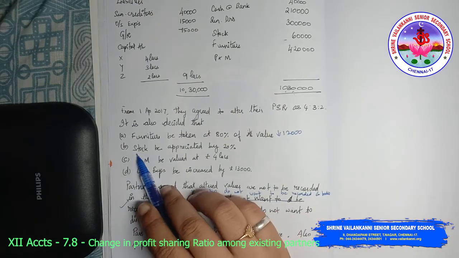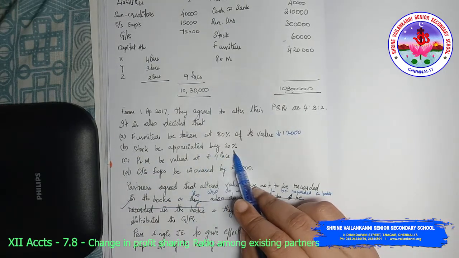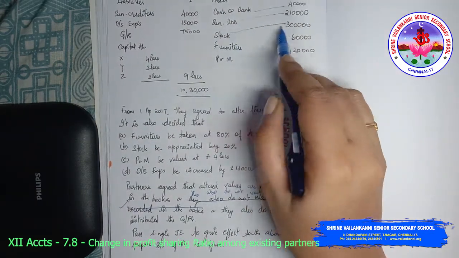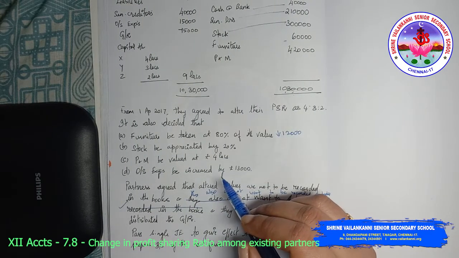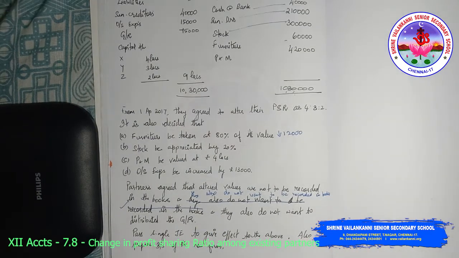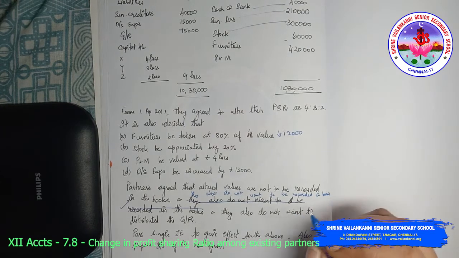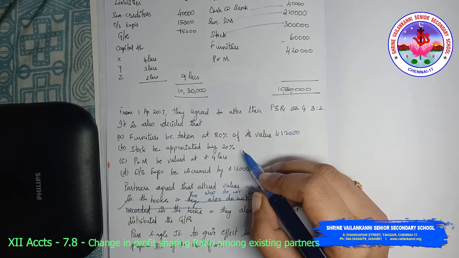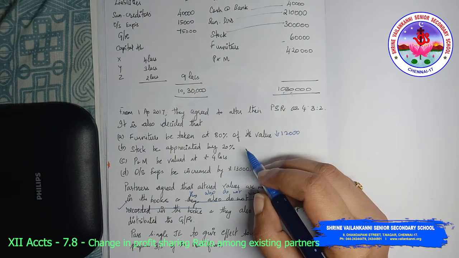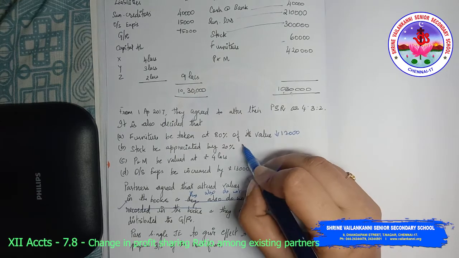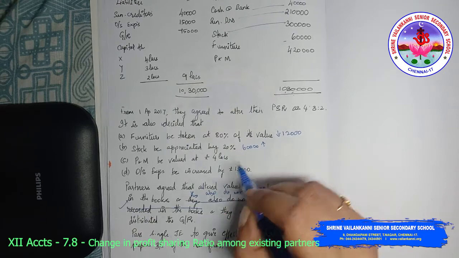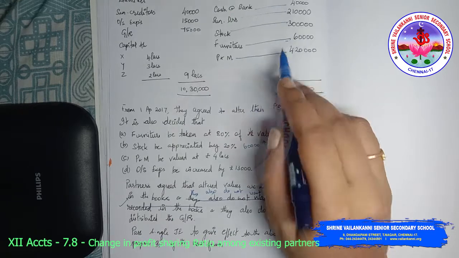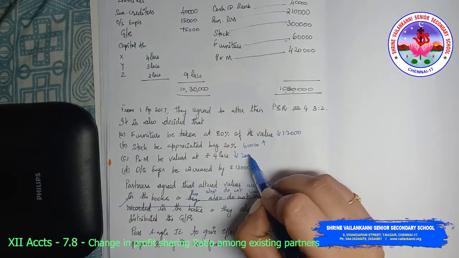Then stock is appreciated by 20%. Stock value is 3 lakhs. 3 lakhs into 20% comes to 60,000. So the book value would be 60,000 more. So I'm just writing 60,000 appreciated. Plant and machinery is valued at 4 lakhs. Now plant and machinery is 4,20,000. It is reduced to the extent of 20,000.